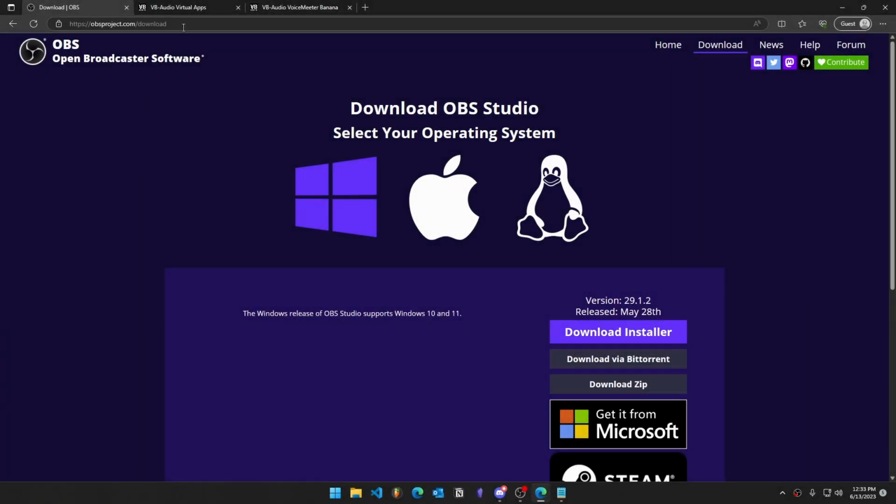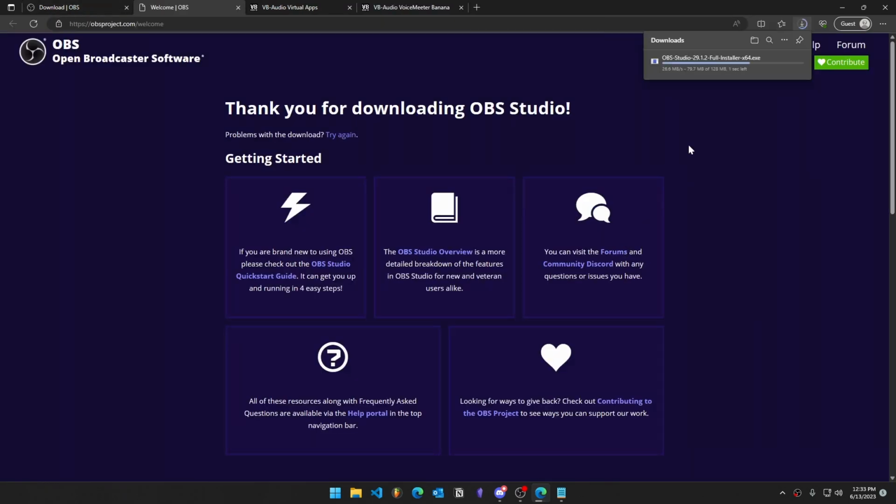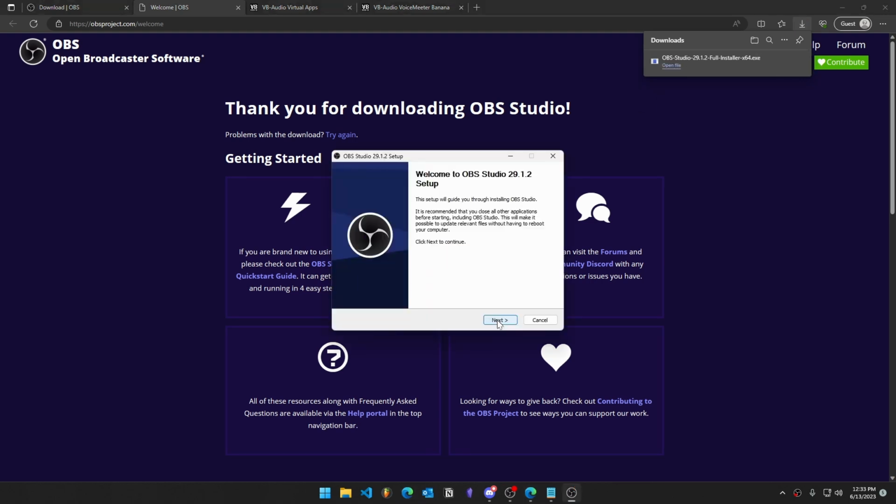Software installation. To download OBS, visit the download page, click on Download Installer. Once it's done downloading, run the executable and follow the installation steps.